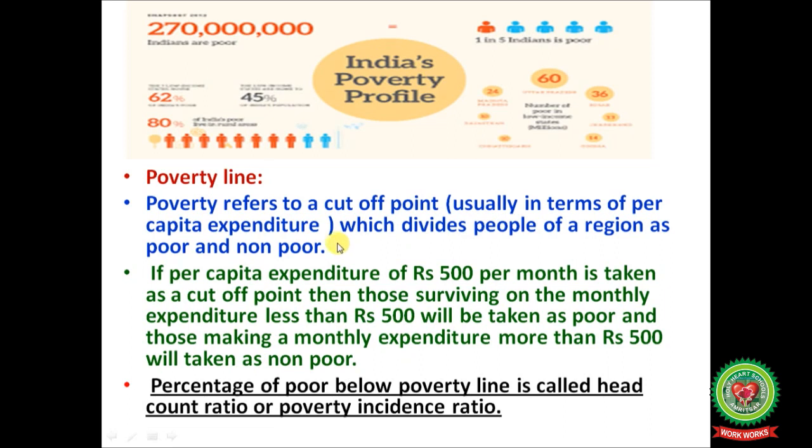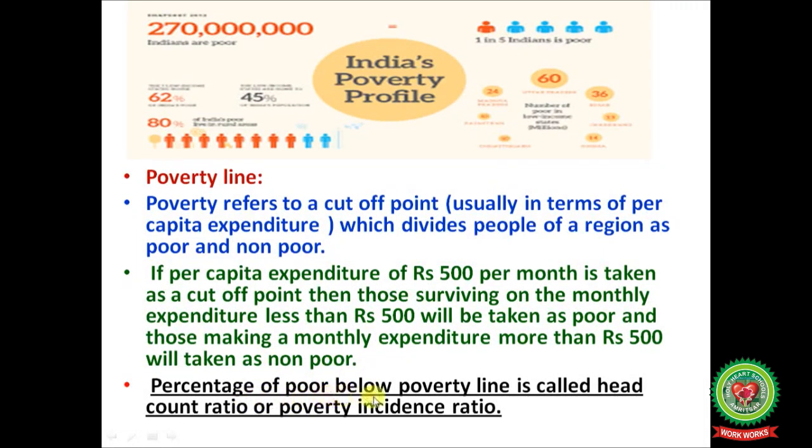So poverty line. Poverty line refers to a cutoff point usually in terms of per capita expenditure which divides people of a region as poor and non-poor. If per capita expenditure of rupees 500 per month is taken as a cutoff point, then those surviving on a monthly expenditure less than rupees 500 will be taken as poor, and those making a monthly expenditure more than rupees 500 will be taken as non-poor.